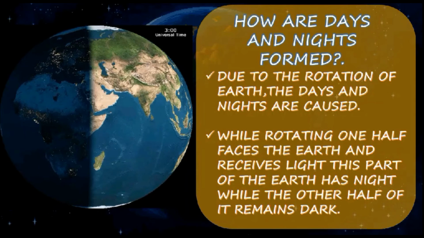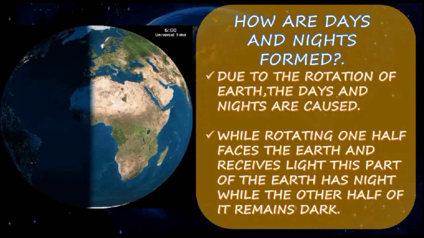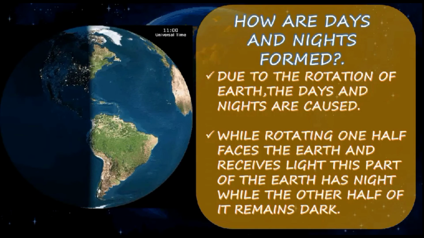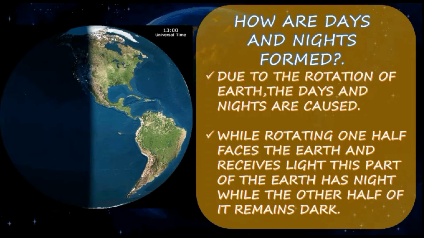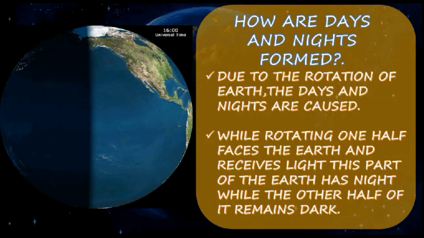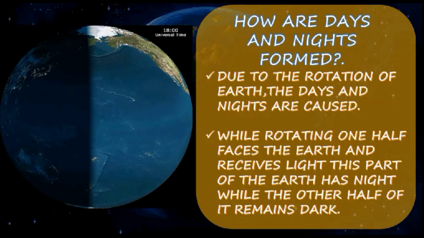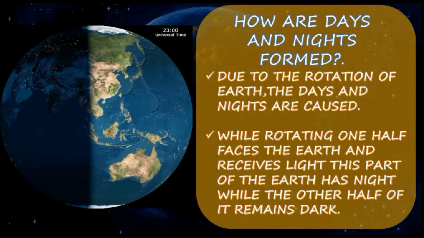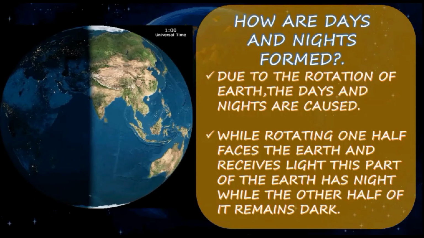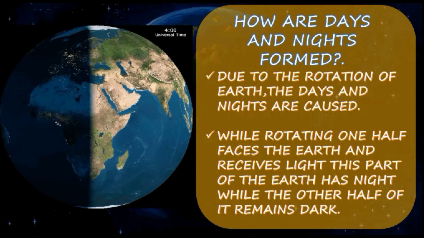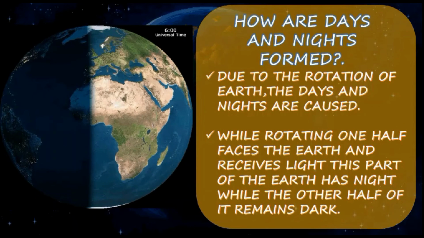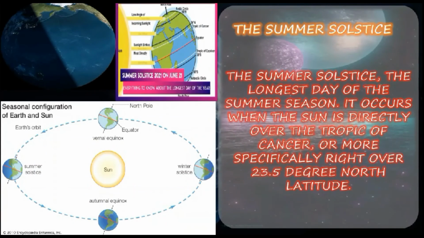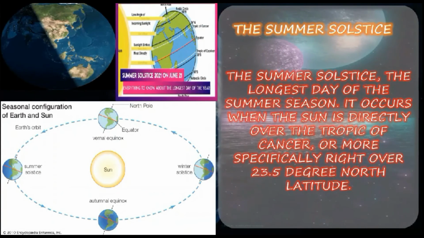In the solar system, the Earth is in rotation. One part of the Earth has light present, and that we call daytime. Half of the Earth is not facing the Sun, so that part is called night. Like this, day and night are formed. You all got it? Right.